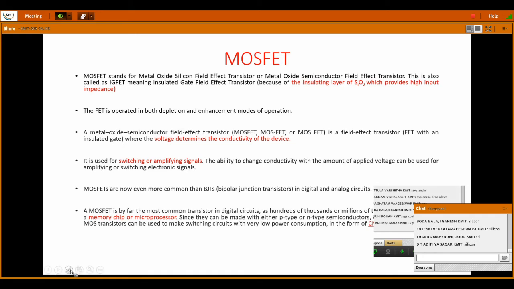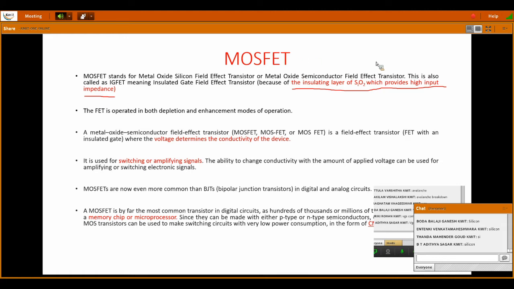I'll explain everything. A layer of SiO2 is laid on the gate, drain and source terminals. That I'll explain when I show the construction of MOSFET.